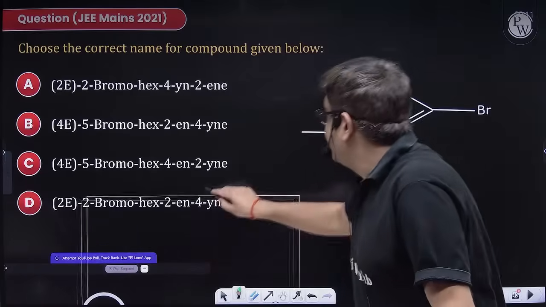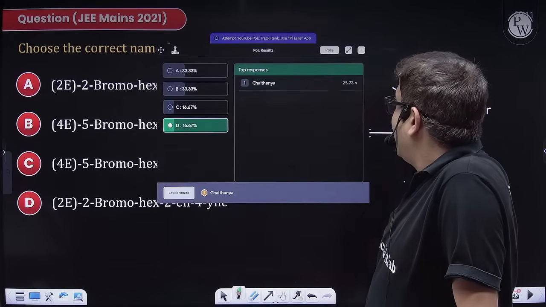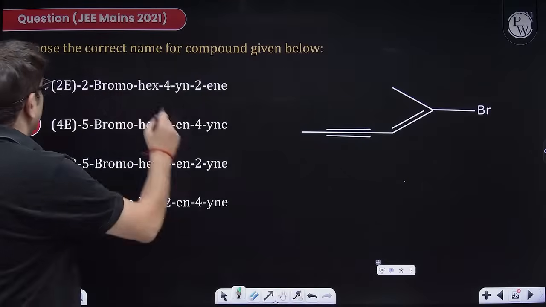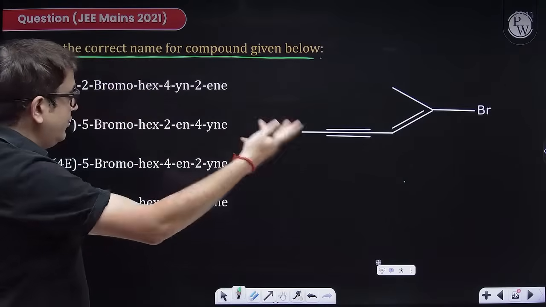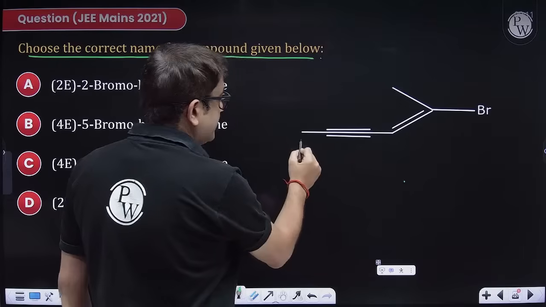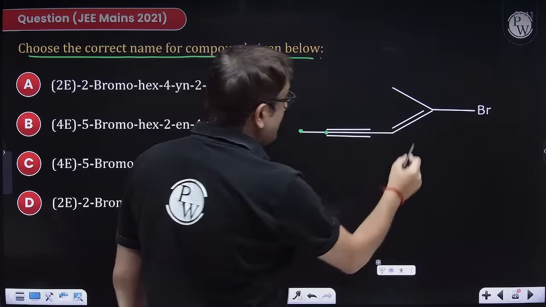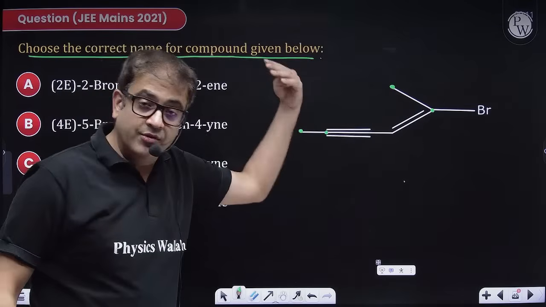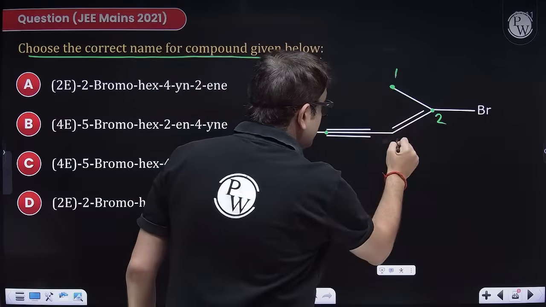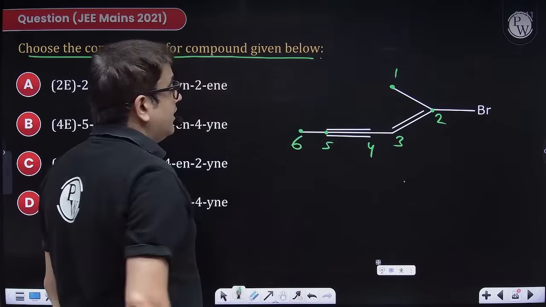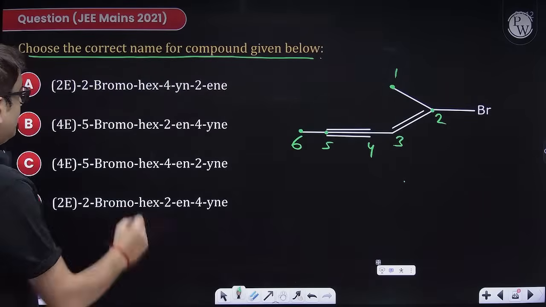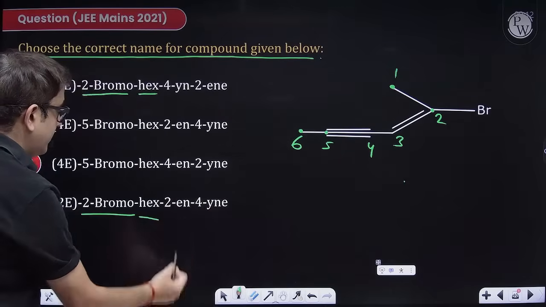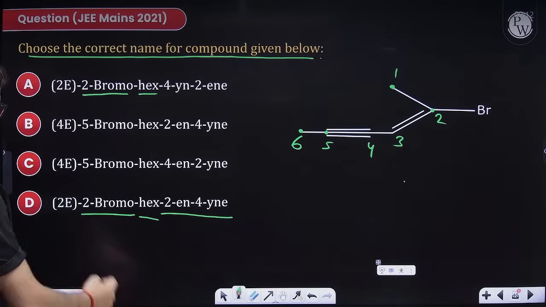Let us check what is the result for our poll. Very less. Chalo. Chaitanya is only correct. Choose the correct name for the compound. Obviously, you could have named it easily because this is first carbon, second carbon, because this is also first carbon, second carbon. So that is having a branch also, that is having alkene. So alphabetization also is E. So this is 1, 2, 3, 4, 5, 6. Second carbon is having bromine as a branch, so 2-bromo, hex, but it is 2-ene, and 4-yne. So I guess option D is your right answer.